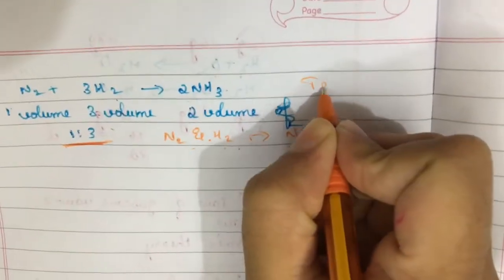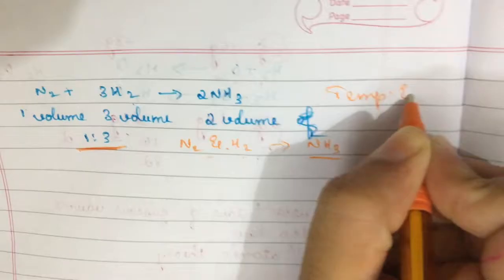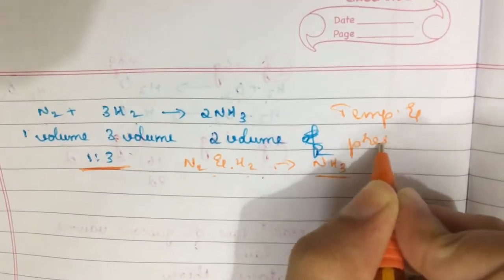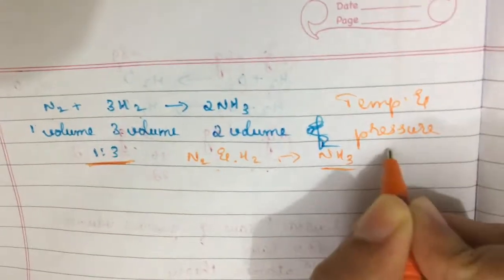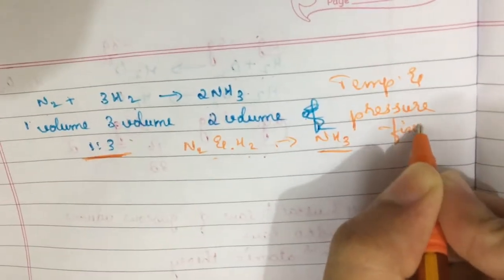Temperature and pressure will be fixed here. Understood, right? I hope you are clear with this law, that is Gay-Lussac's law of gaseous volume.